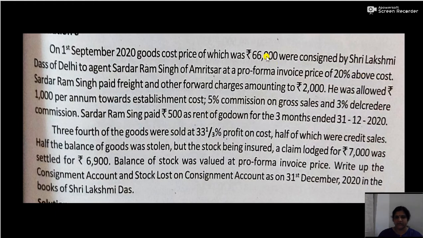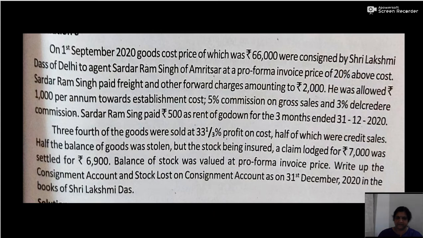We can calculate 66,000 into 20 divided by 100, and when we add that amount to rupees 66,000, you will get the invoice price. So invoice price here will be 66,000 plus 66,000 into 20 divided by 100. Here the percentage on cost price is given, so it is simple to calculate the invoice price.